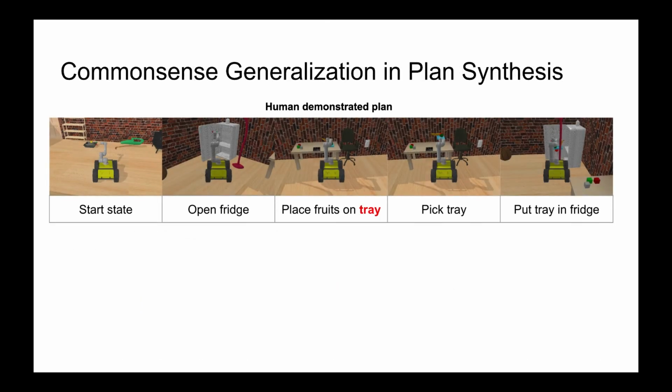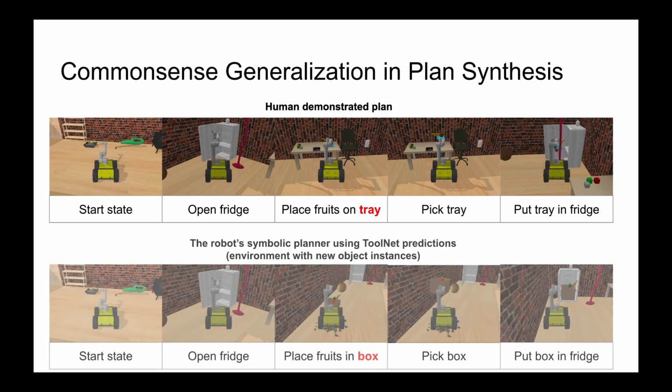Additionally, we assess the utility of the learnt model in aiding plan synthesis. We use a symbolic planner that uses the predicted tool likelihoods to guide its search. Let us again consider the goal, put fruits in the fridge. This figure illustrates a human demonstrated plan using a tray to transport fruits. In this case, the model has not encountered a box while training. It is then put in a scene which does not contain a tray, wherein it predicts box as a tool.